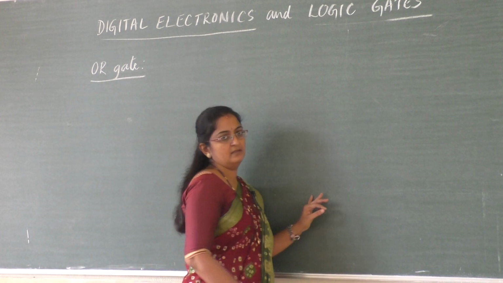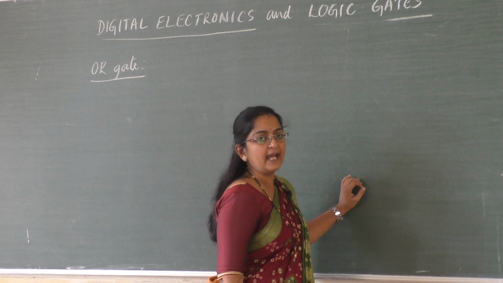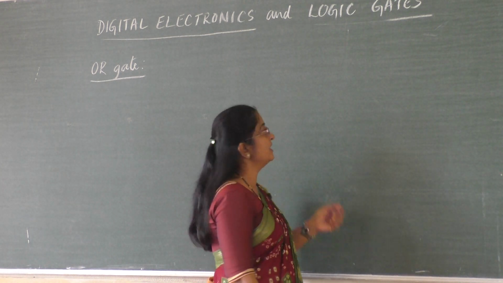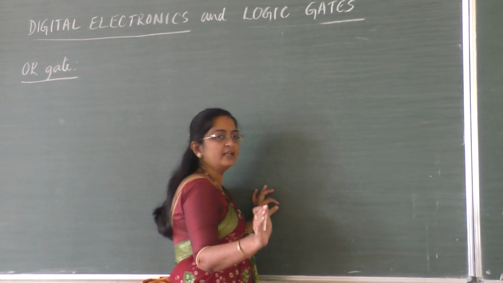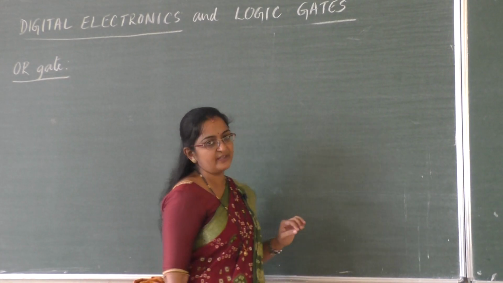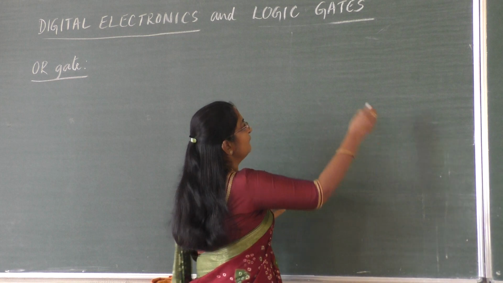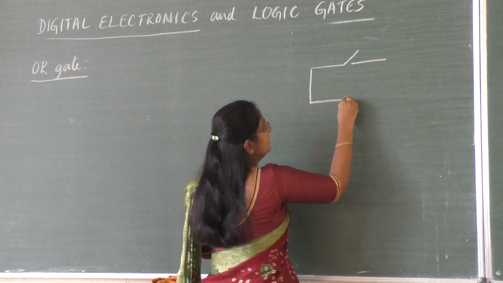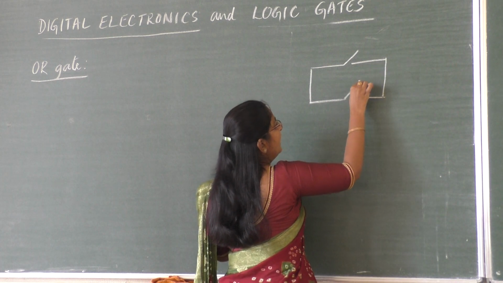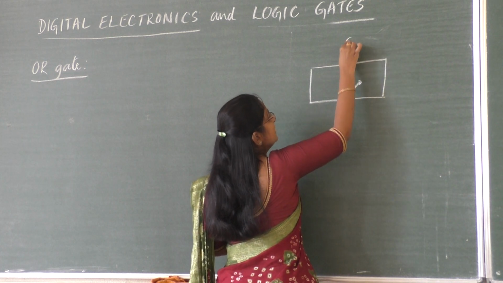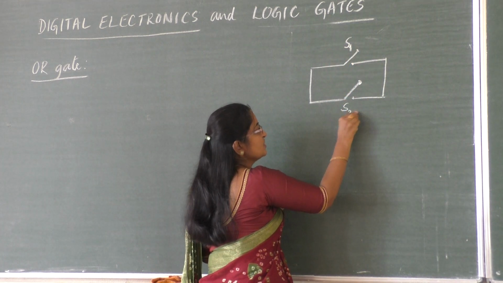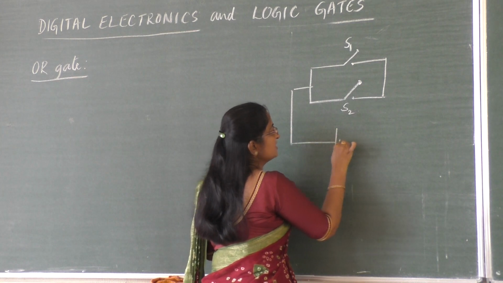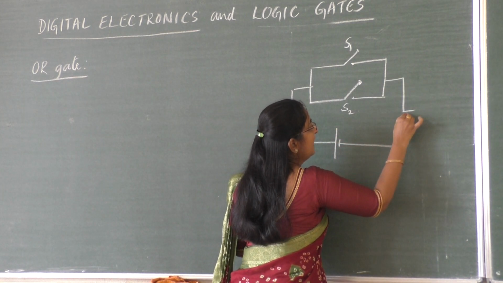Now, before writing the truth table and timing diagram, let us study the concept of OR gate in terms of our ordinary switching circuit. I have 2 switches and 1 bulb. Now, if the 2 switches are arranged in parallel, like this is a parallel connection, I have switch 1 and switch 2. A parallel connection of switches is there, and I have connected a power supply, and here I have a lamp,